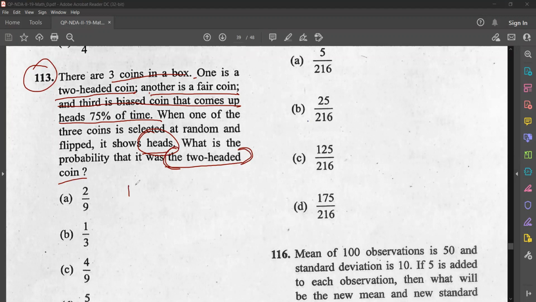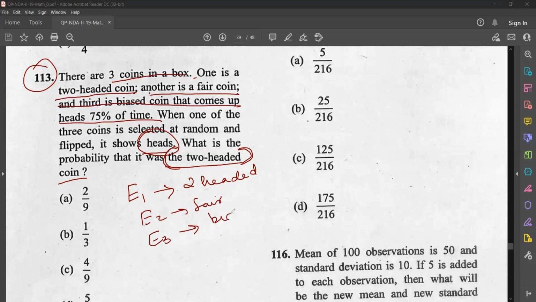So if I am taking E1 as the event that represents the 2-headed coin, E2 as the fair coin, E3 as the biased coin, then what is the probability that it shows a 2-headed coin, and it is given that it is head.